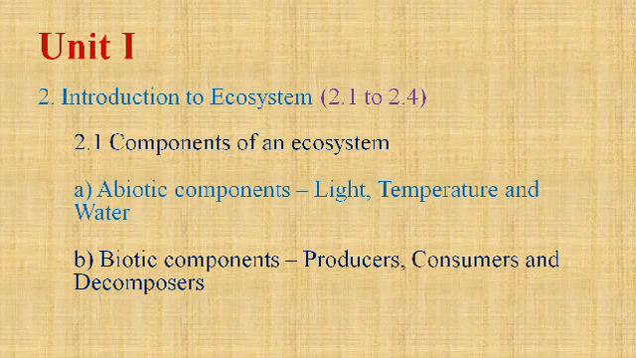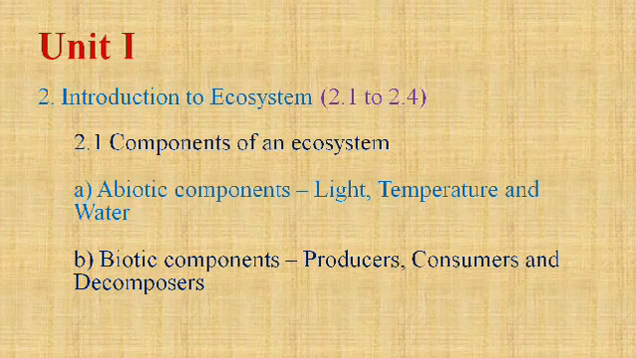In the first segment, 2.1 of ecosystem, we have to discuss the abiotic components of the ecosystem, that is light, temperature and water. These are the non-living components of the ecosystem. Whereas in the segment on biotic components, we have to discuss producers, consumers and decomposers.